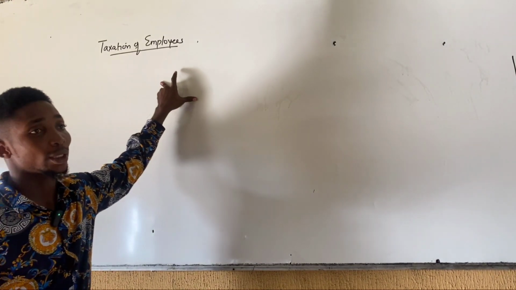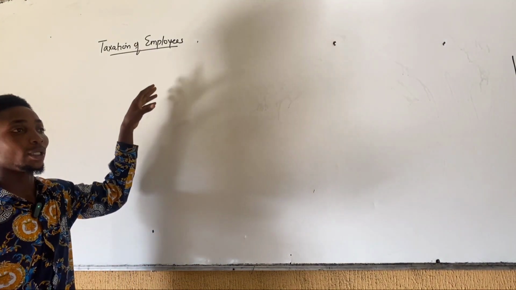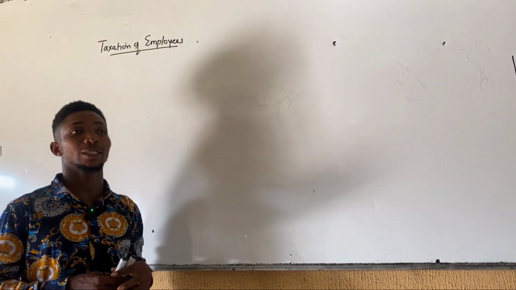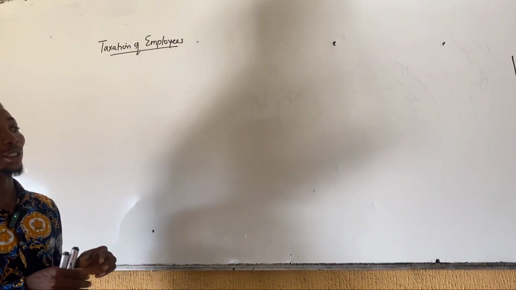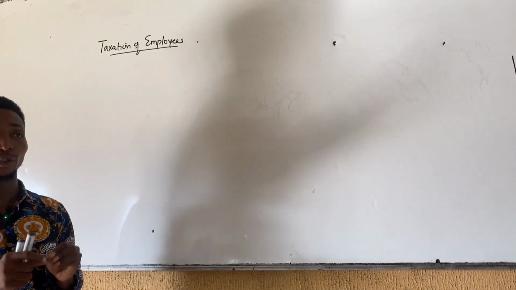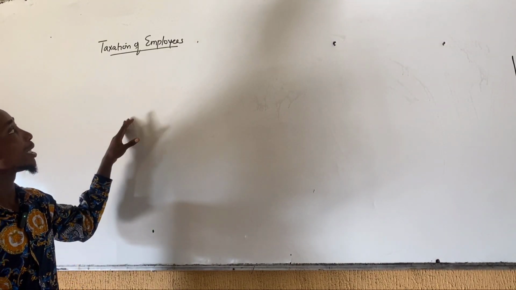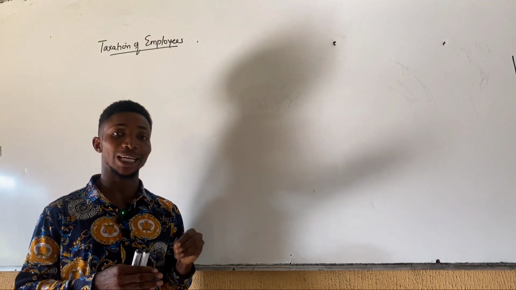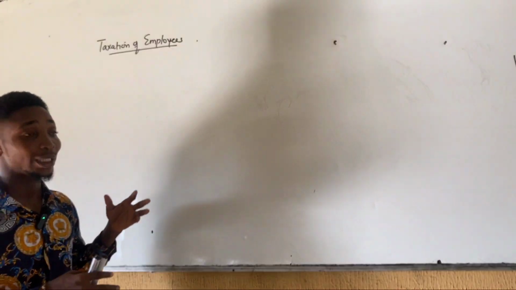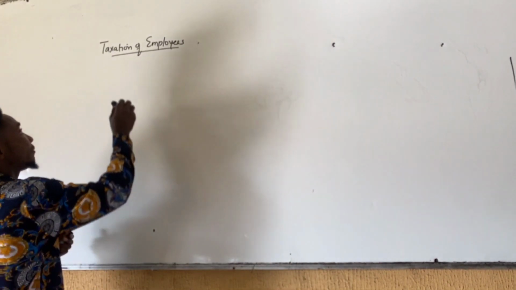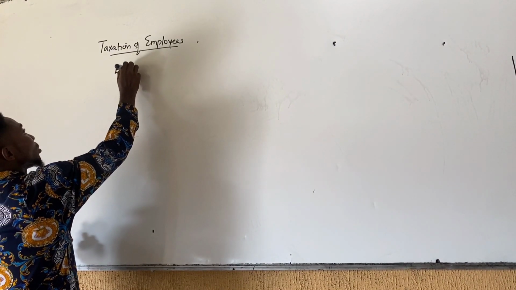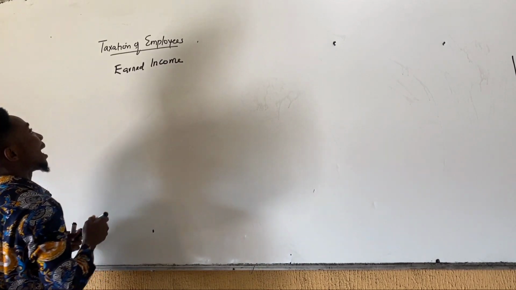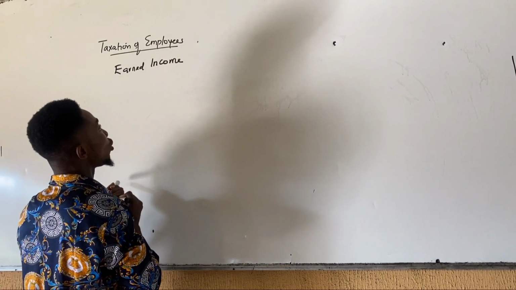Taxation of employees. It is mandatory that employees should pay tax. Taxation happens to be one of the main sources of revenue to government. So as a matter of fact, employees both in public and private firms are expected to pay tax based on the income they earn. So we have two categories of income. We have earned income and unearned income.